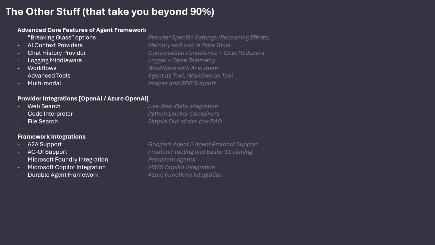Then there's a bunch of framework integrations. There's Google's agent-to-agent protocol, which is supported. There's a front-end protocol called AGUI for easier streaming and front-end tools. There are the entire Microsoft Foundry integrations, which are persistent agents up in the cloud.